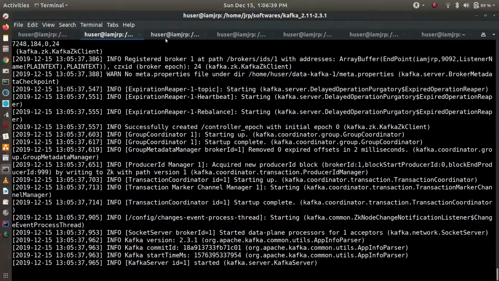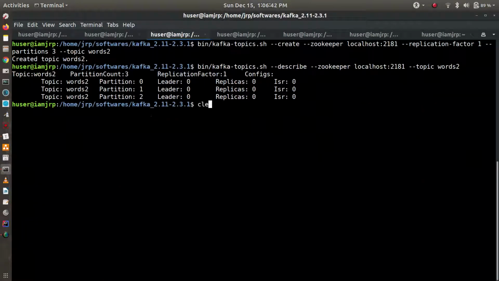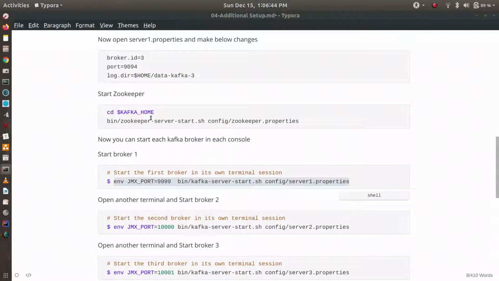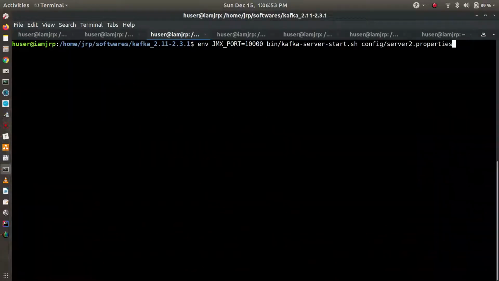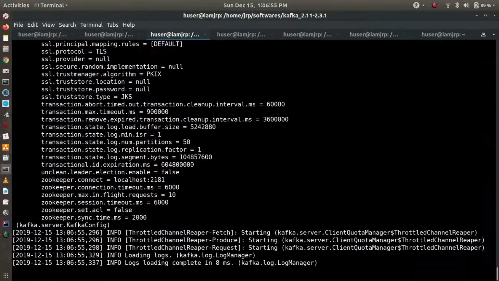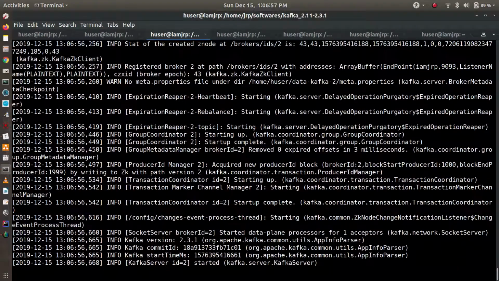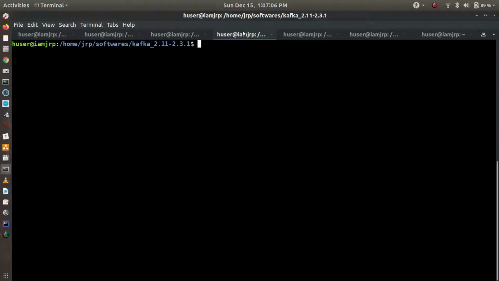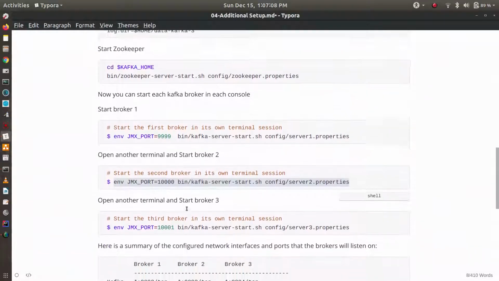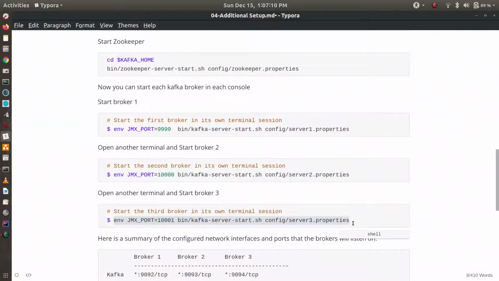Similarly, let's start broker 2 in another terminal. I'm using 10,000 as the JMX port, and Kafka server ID 2 is started. Now let's start Kafka broker 3.